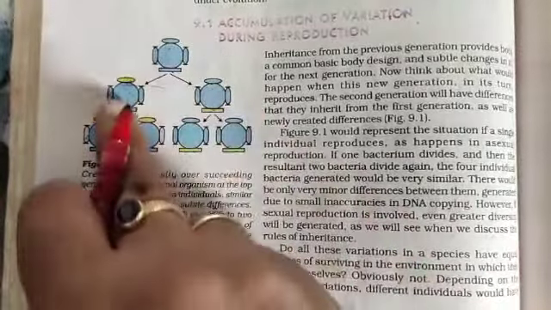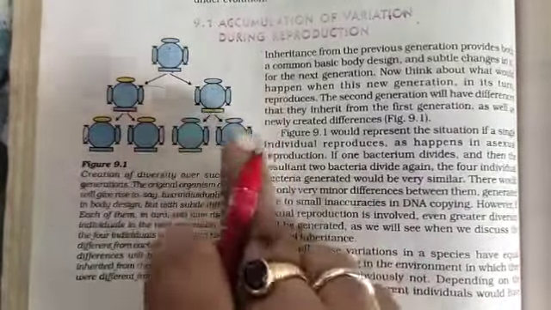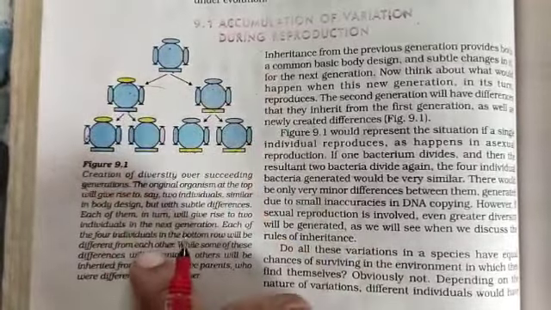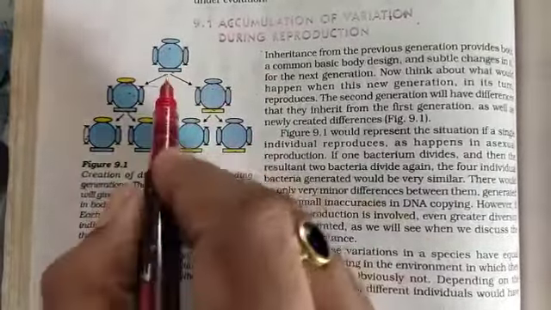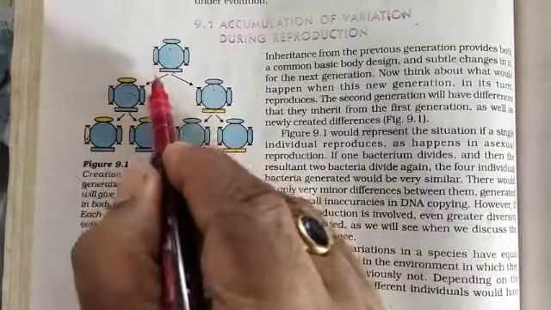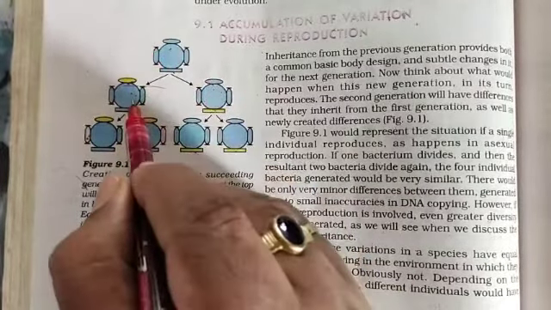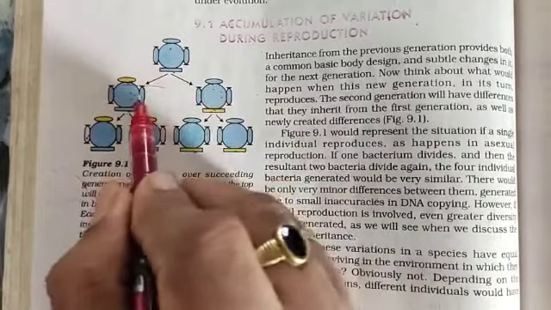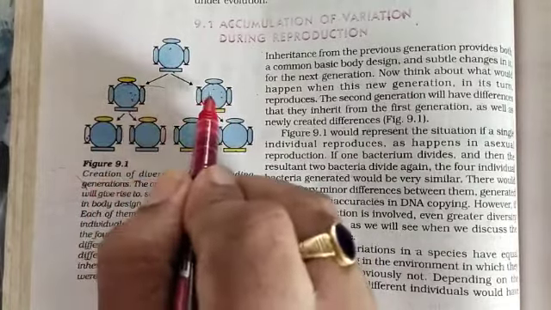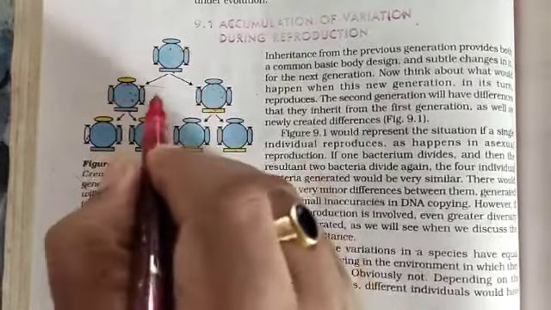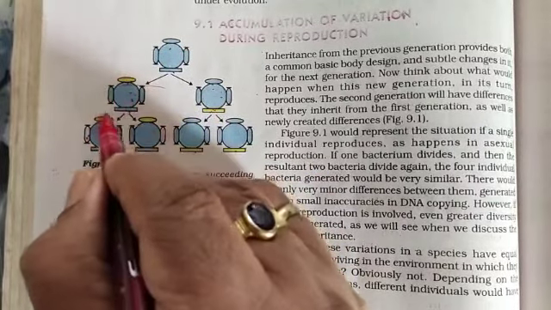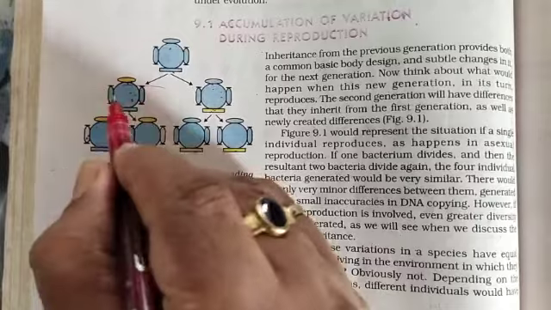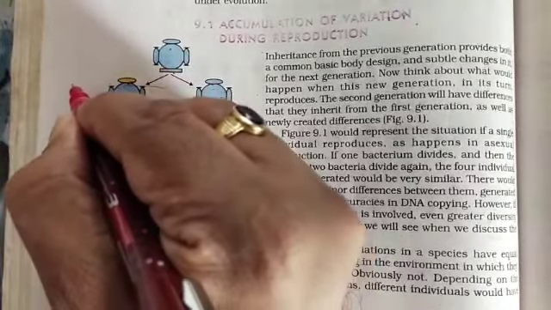This example is also the case of asexual mode of reproduction, where the variation is very little, but still there is some variation. This is the parent organism and this is the first generation. In the first generation, there is variation with respect to the parent. Suppose this one develops a variation and it is heat resistant.